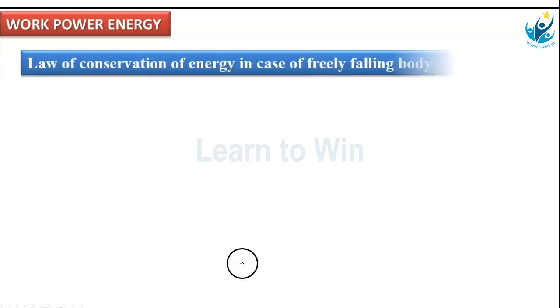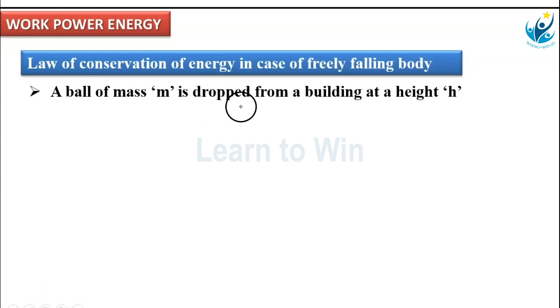Now, we are going to verify this law of conservation of mechanical energy in the case of a freely falling body. What is mechanical energy here? According to the law of conservation of mechanical energy, total energy remains constant. Total mechanical energy means kinetic energy plus potential energy. That sum is constant, right? Now, a ball of mass m is dropped from a building at a height h. From height h onwards, a ball is dropped.